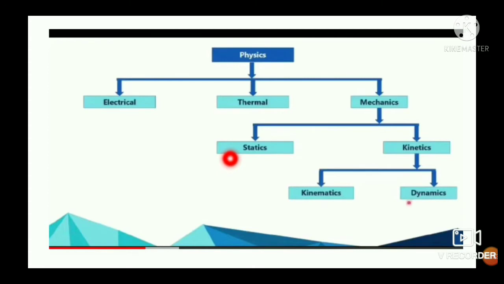The weight mg and the normal reaction exerted by the earth's surface on the body are equal and opposite to each other, and they cancel each other, that is, the resultant force acting on the body is zero, and therefore the body appears to be at rest.